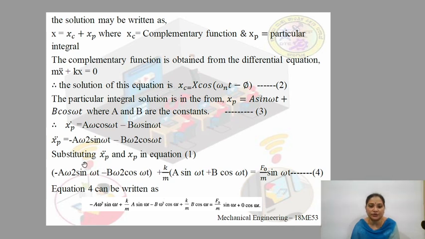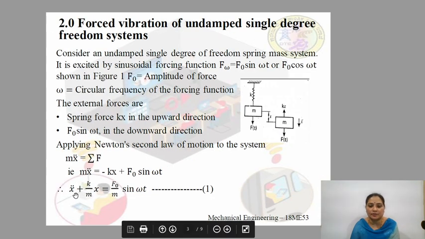Now, substituting the values of x double dot p and xp in equation 1. So, we have the equation 1 as x double dot plus k by m x is equal to f naught by m sin omega t.